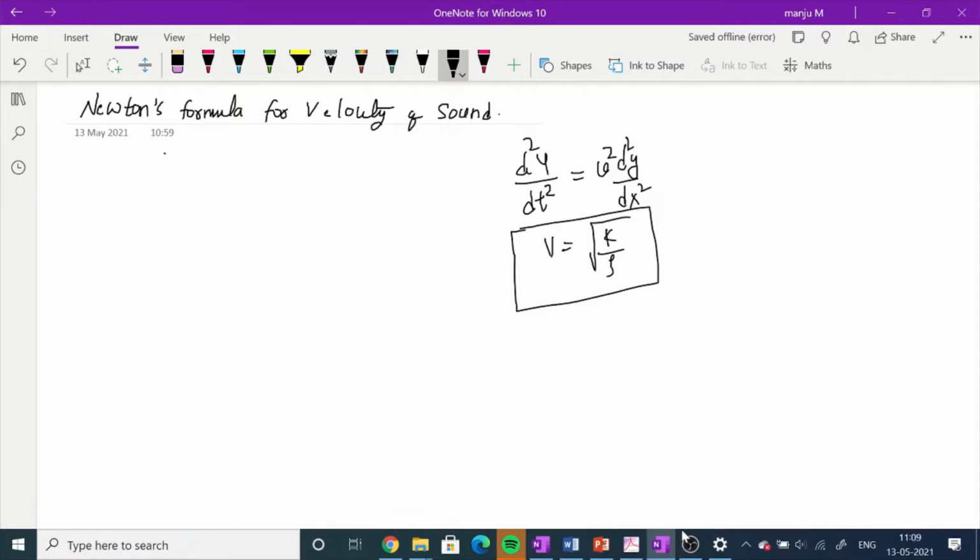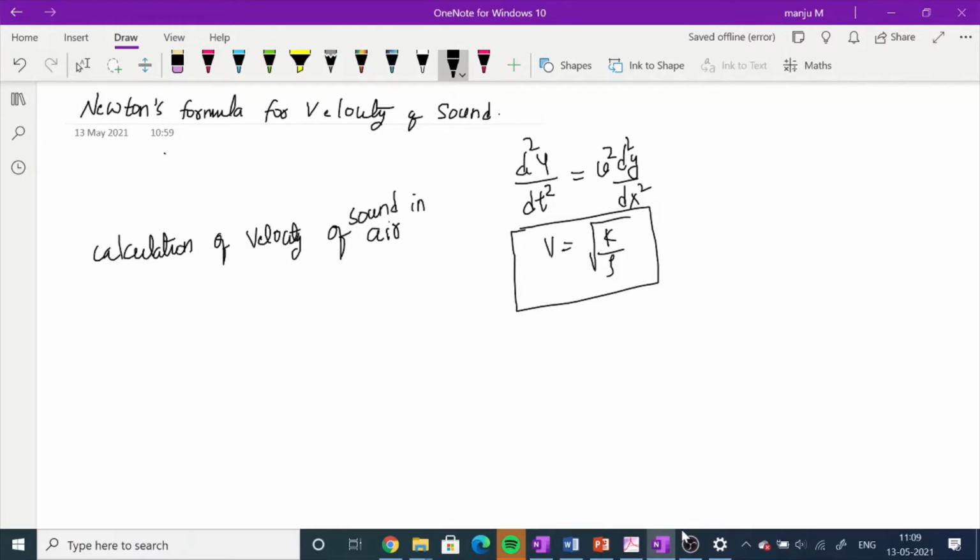Okay, so now the next heading is calculations of velocity of sound in air.